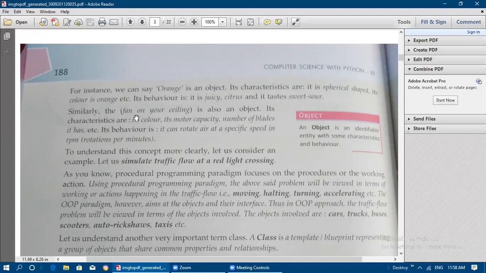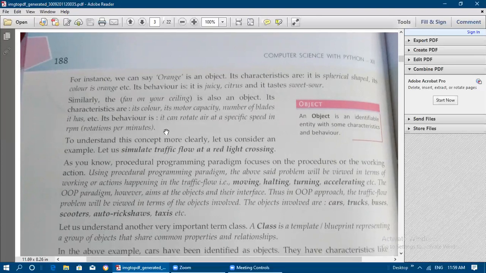Similarly, consider the fan on your ceiling. It is also an object. Its characteristics are its color, its motor capacity, the number of blades, its size, and so on. What is its behavior? Its rotating speed. What action it is doing is known as behavior. What kind of action can we get from the fan? It can rotate air at a specific speed in RPM, that is rotations per minute. That is the work, method, or function of the fan, and that is known as behavior.